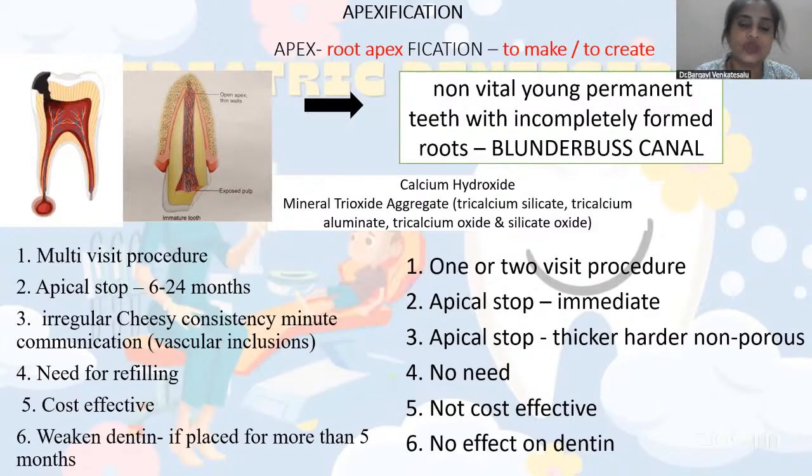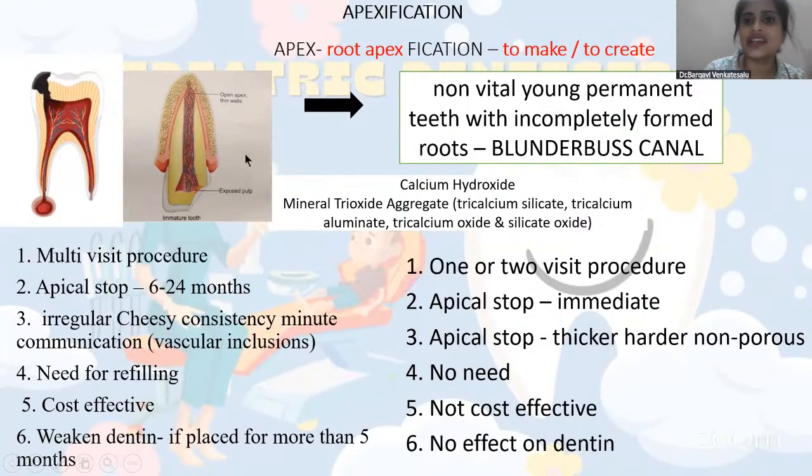But we just can't wait to do the treatment, because the child will have a discolored tooth. So it is necessary to do the treatment now. So yeah, it is an endodontic treatment. Now what we have to do is, since there is no apical stop here, you have to create an apical stop. So that is your apexification. After the apical stop is formed, you can go for normal obturation and post-endodontic treatment.